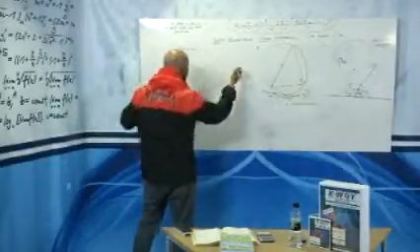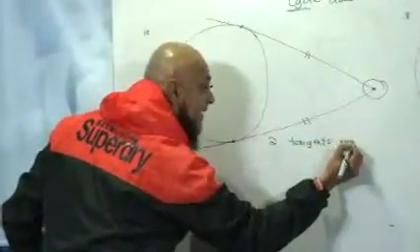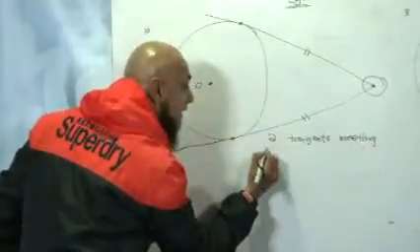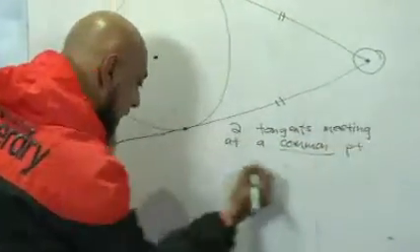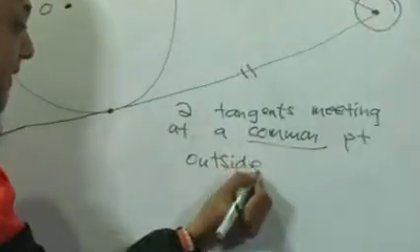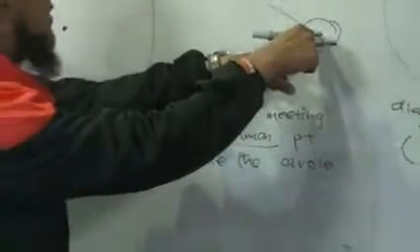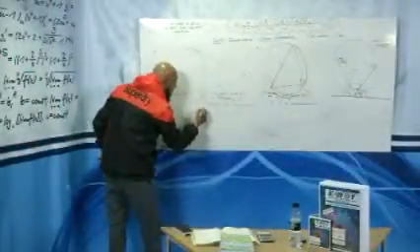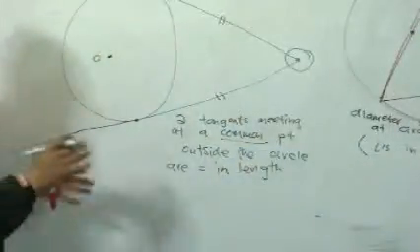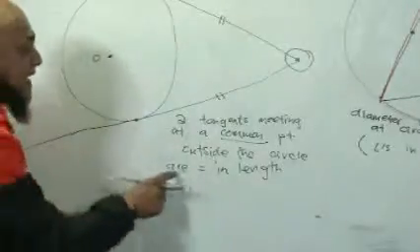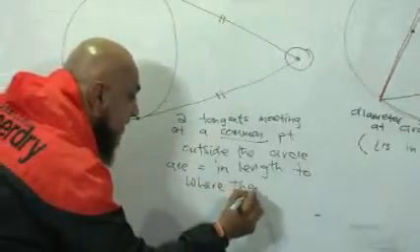So two tangents meeting at a common point outside the circle. There we go, two tangents meeting at a common point outside the circle are equal in length. Can we just stop there? Can we just say that these two tangents are equal in length? No, they are equal in length to where they touch the circle.